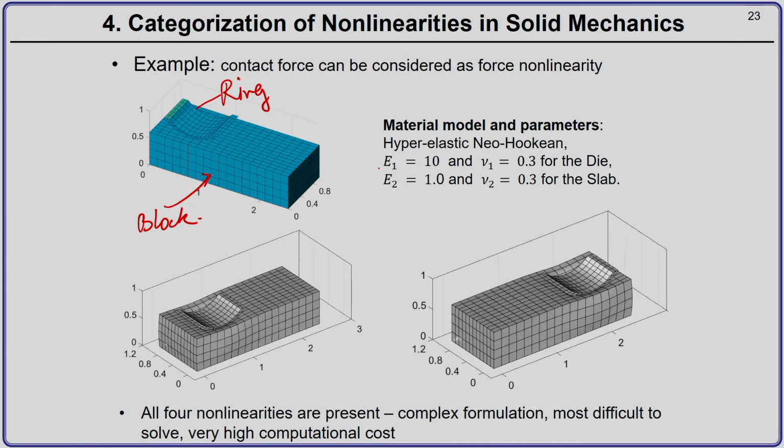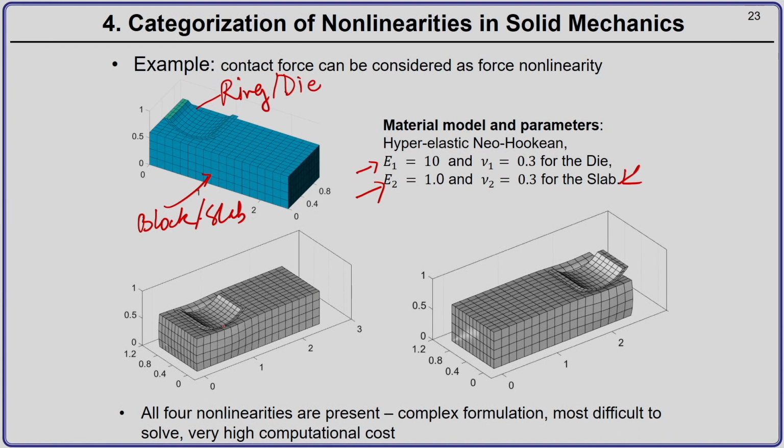So, the Young's modulus and the Poisson's ratio for this ring, or as we call it here die, is 10 times as much as the Young's modulus of the slab, or the lower block, we call it slab here. Okay. Now, what we do here is we press this die against the slab by applying a vertical force, and then keeping the vertical displacement fixed, we apply the horizontal displacement, so that the die gets dragged along the surface of the slab.